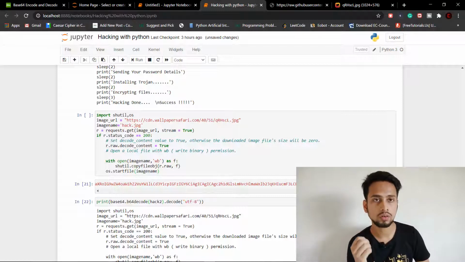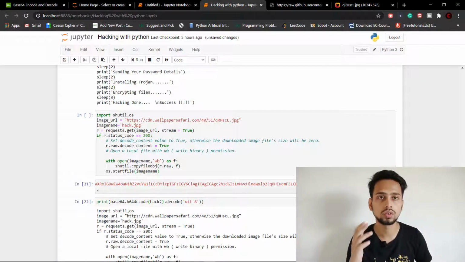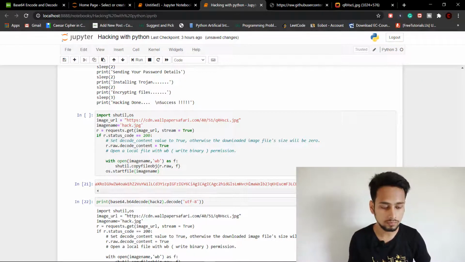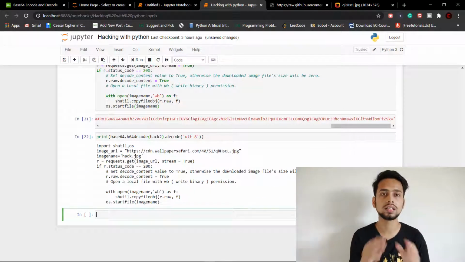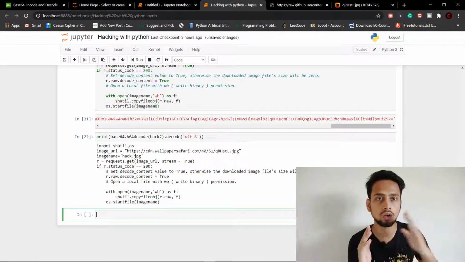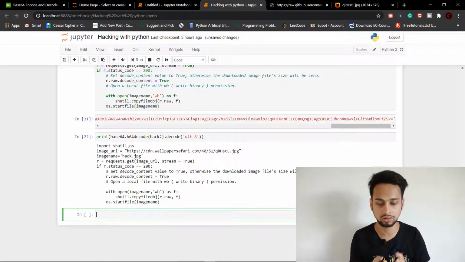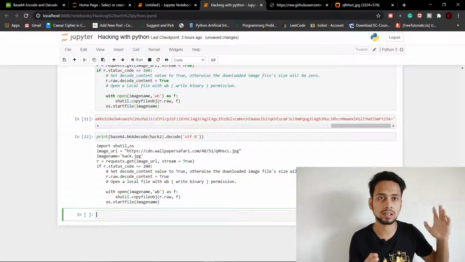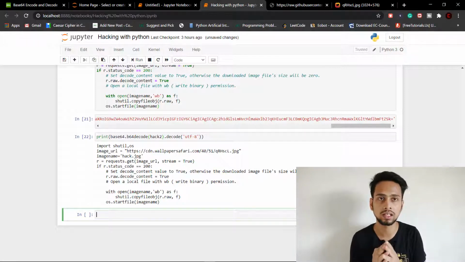But now is our main task: how are we going to create a JSON file? The first thing we have to make sure of in the JSON file is that it has the capability to run all our codes, because we can keep on adding code like this, 2, 3, 4, 5, 6, 7, and multiple codes can simply be added using this method.